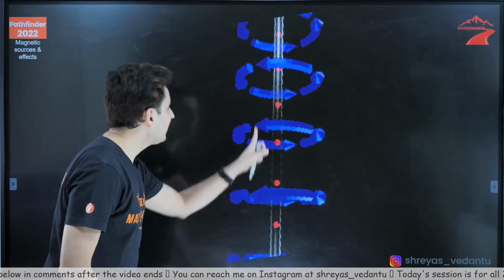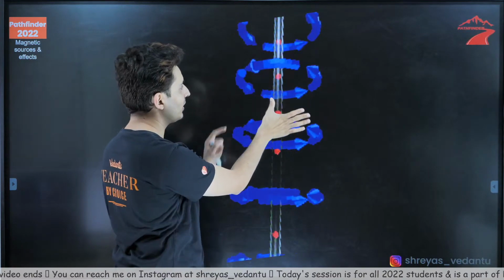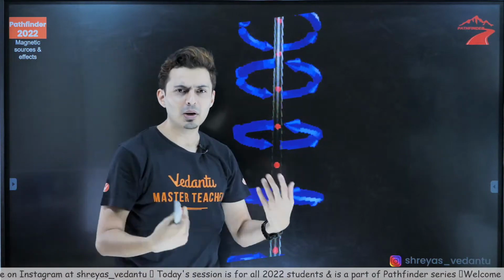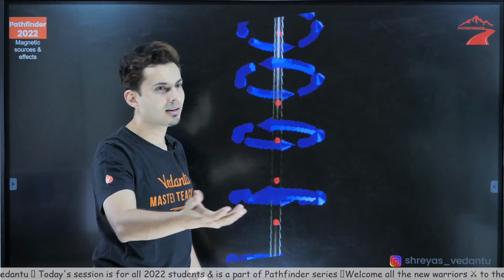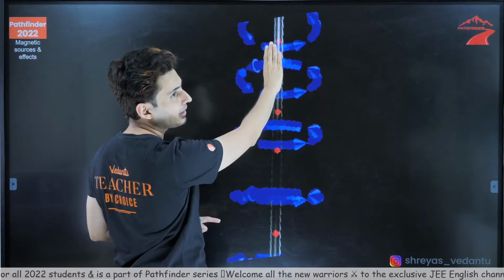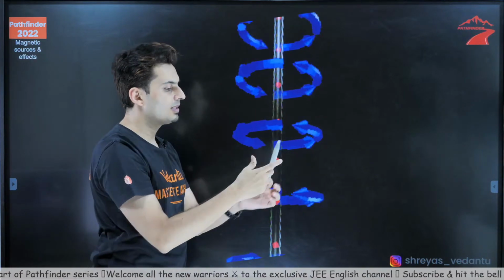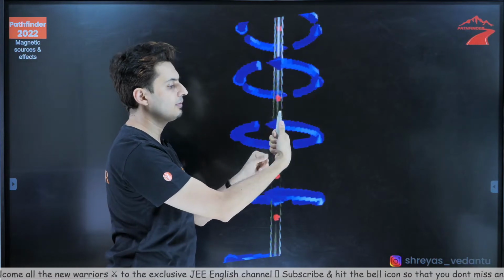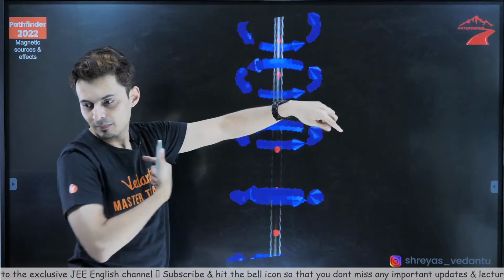Here, for a straight wire carrying current, the thumb is for the current and the curled fingers are for the field. As simple as that. Now, do you have to remember it separately? No, you can always do it by common sense. A straight wire is like this. Obviously, you can't put four fingers like that, you will put the thumb like that. So what will curl? The curled fingers. If this was a wire carrying current and the current is going up, I will put my thumb like this, my fingers will curl like that, so the field is going in this direction. That's it.